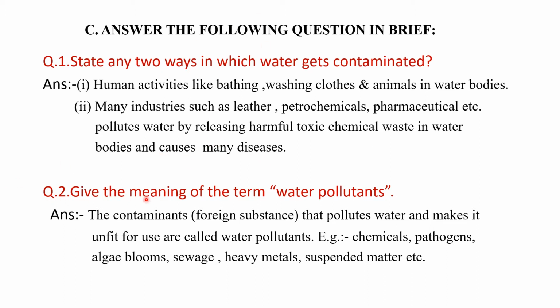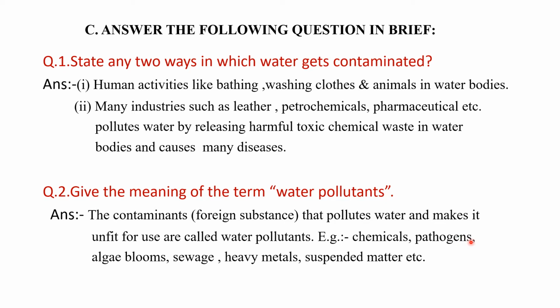The second question is: give the meaning of the term water pollutants. So here we are asked what a water pollutant is. The contaminants, or you can say foreign substances, that pollute water and make it unfit for use are called water pollutants. Examples are chemicals, pathogens.